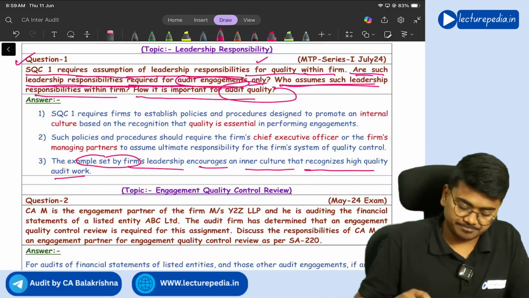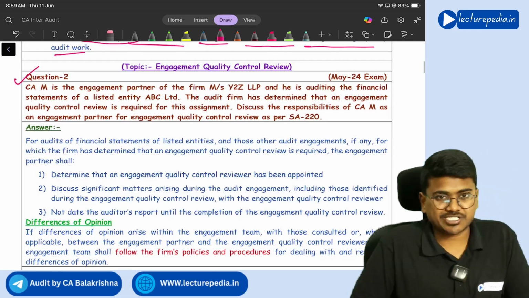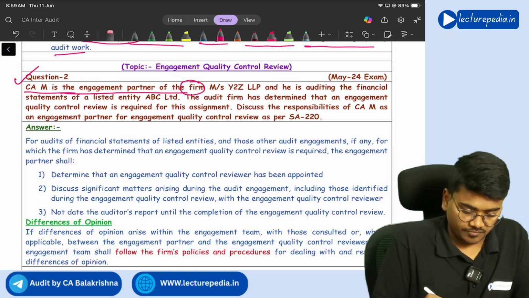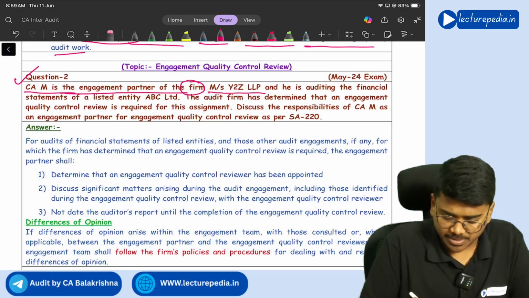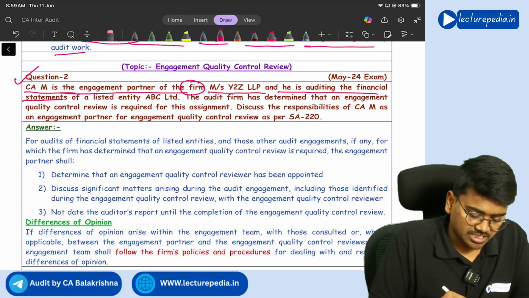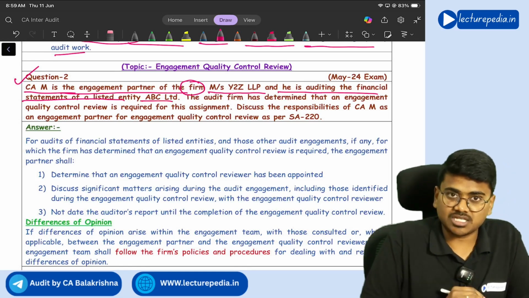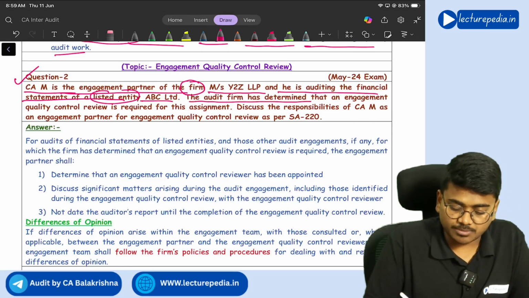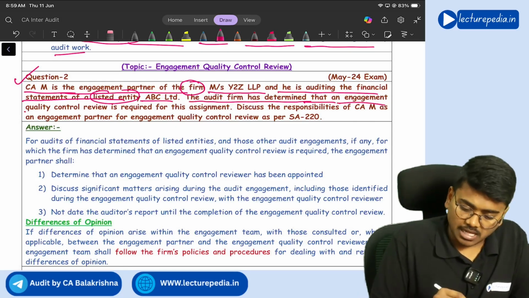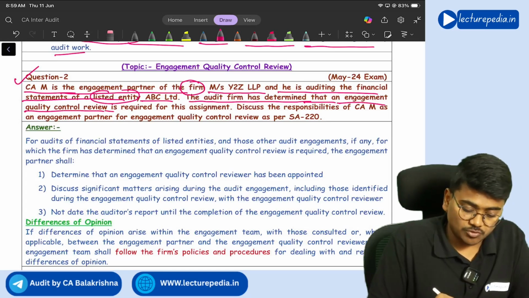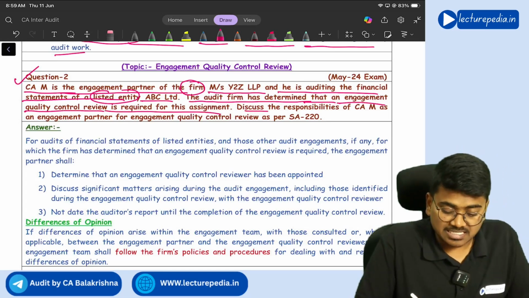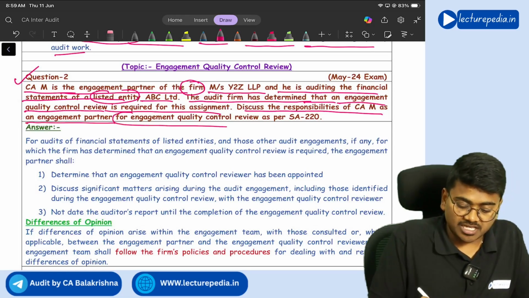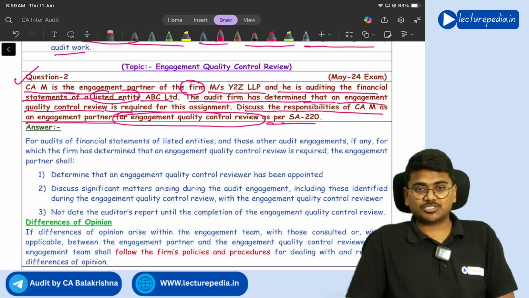Got it? Yes. Next, question number 2. CAM is engagement partner of firm Mrs. Y2Z LLP, and he is auditing the financial statements of listed entity ABC Limited. So the client is a listed entity. The audit firm has determined that an engagement quality control review is required for this engagement. Discuss the responsibilities of CAM as an engagement partner for engagement quality control review as per SA 220.